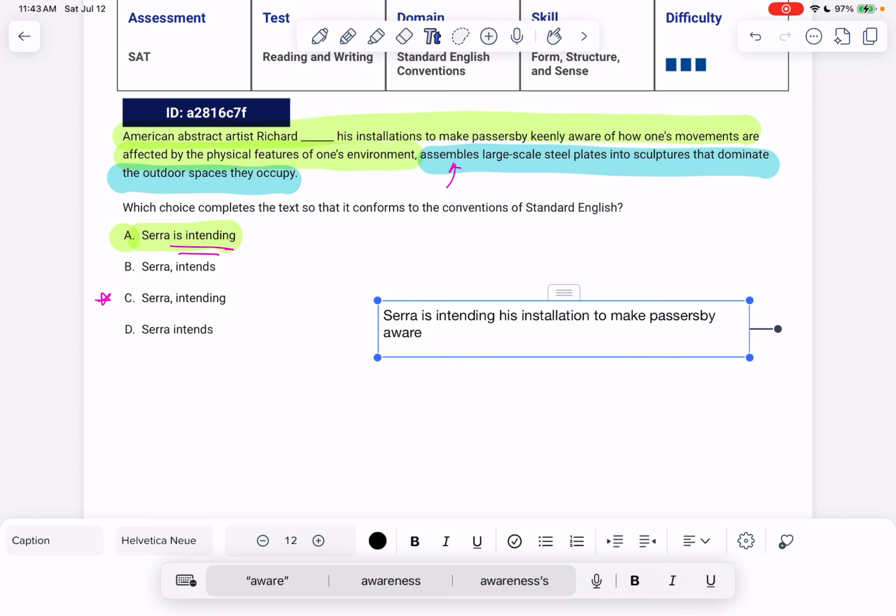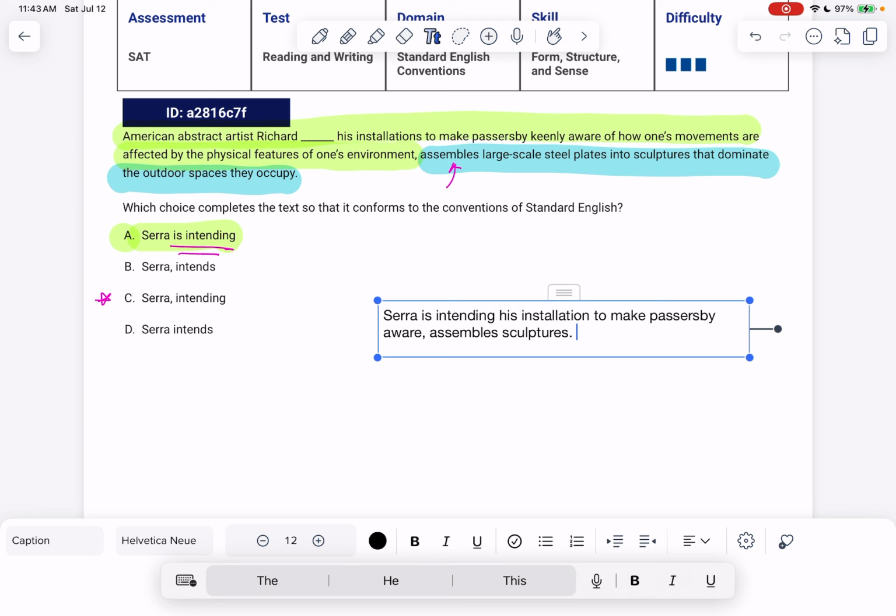And I'm going to just leave it there. I'm going to take out all the prepositional phrases, comma, assembles, sculptures. We can keep it nice and simple like this. Sarah is intending his installations to make passersby aware, assembles sculptures.